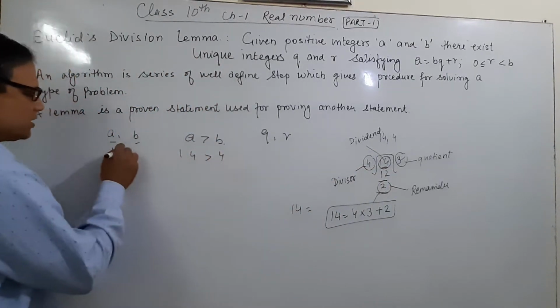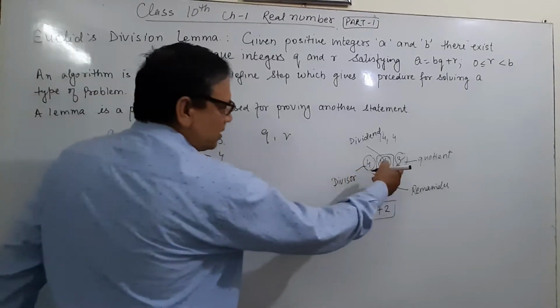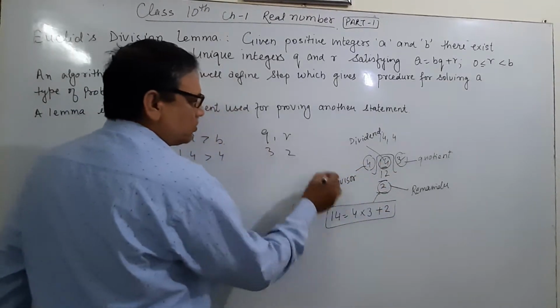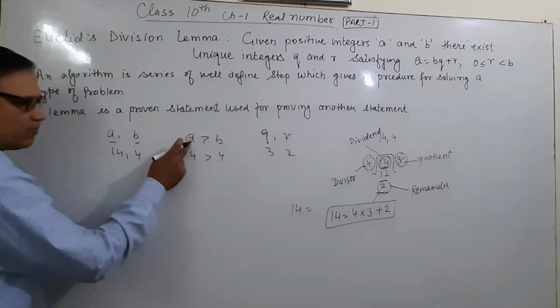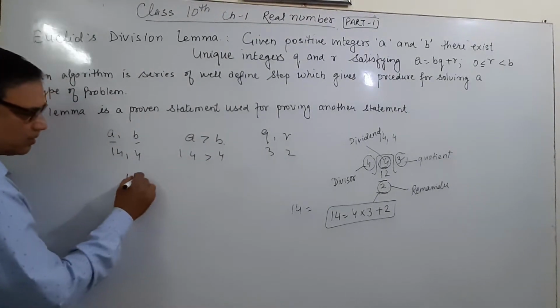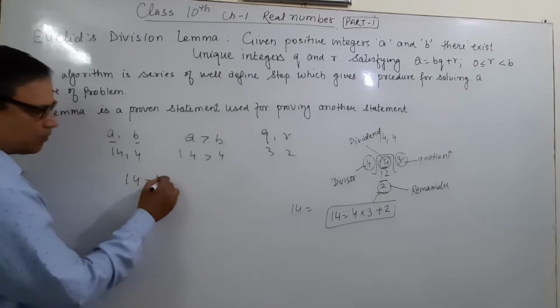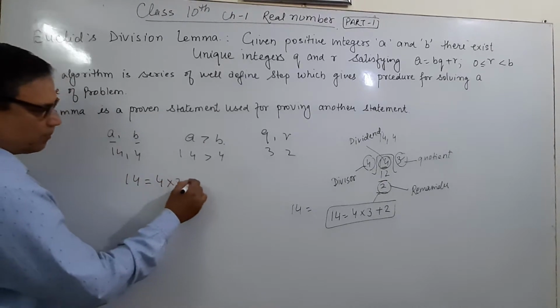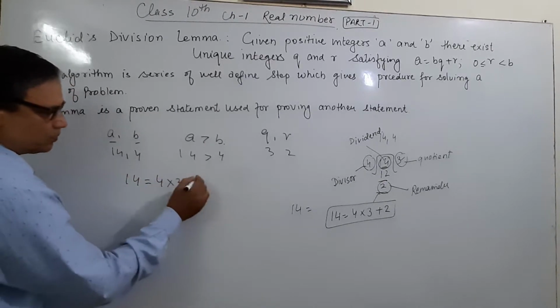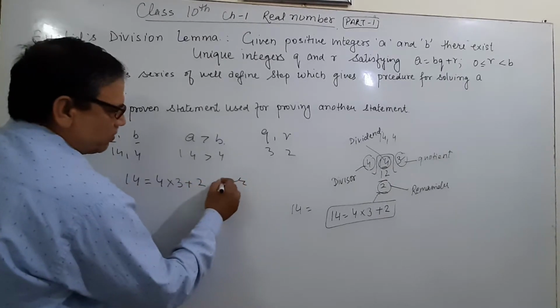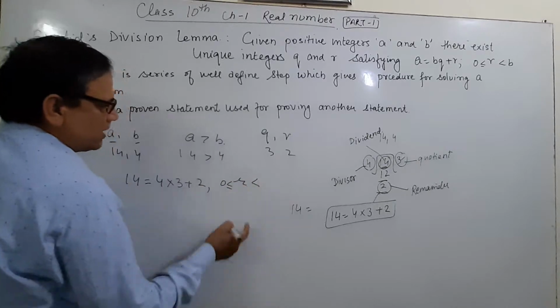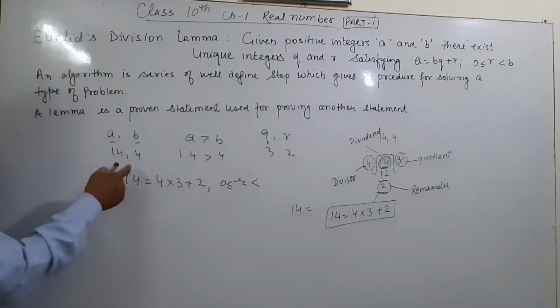It means 14 is greater than 4. We obtain two other numbers, 3 and 2, which satisfy the condition. Now tell me, 14 is equal to 4 into 3 plus 2. And here the remainder r is greater than or equal to 0 but less than the divisor. What is the divisor? It is 4.